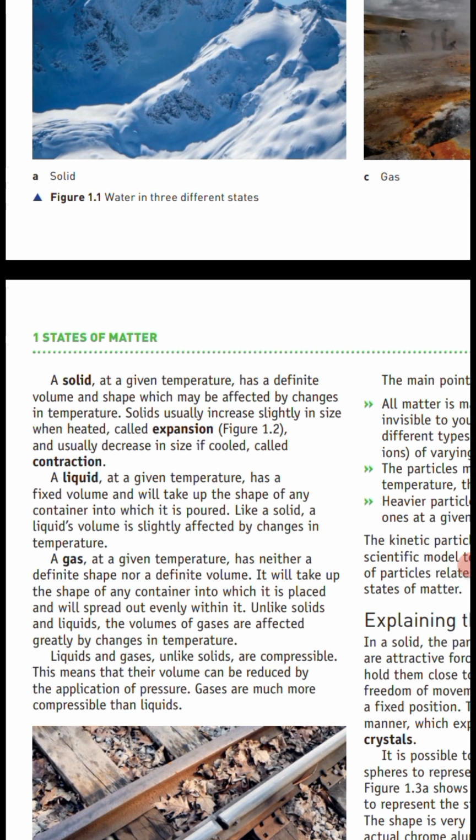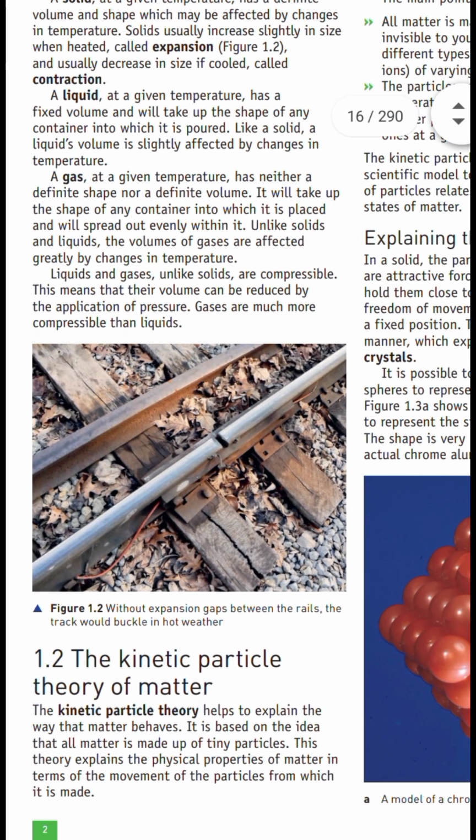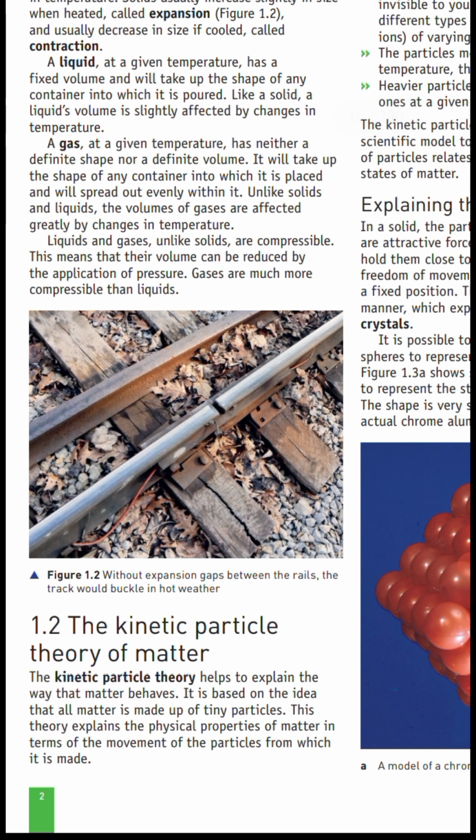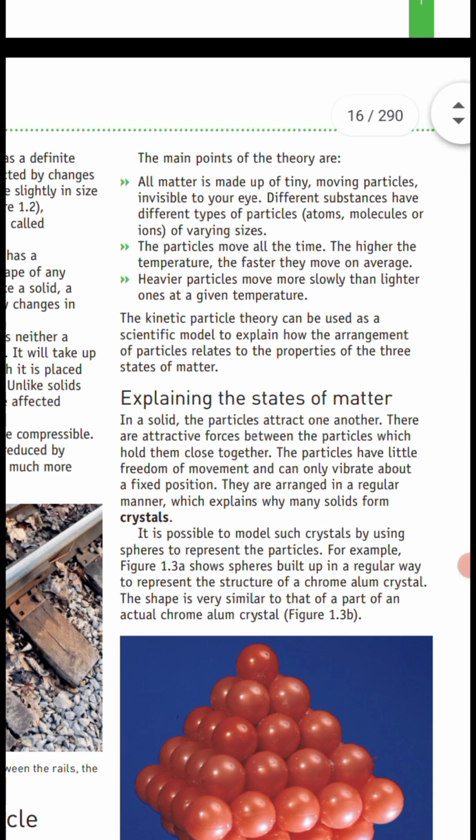The kinetic particle theory. To understand why solids, liquids, and gases behave the way they do, we use the kinetic particle theory. This theory explains that all matter is made up of tiny particles that are always moving. The way these particles move and interact with each other explains the properties of solids, liquids, and gases. Key points of the kinetic particle theory. All matter is made up of tiny, moving particles, invisible to the naked eye. Different substances have different types of particles, such as atoms, molecules, or ions of varying sizes.